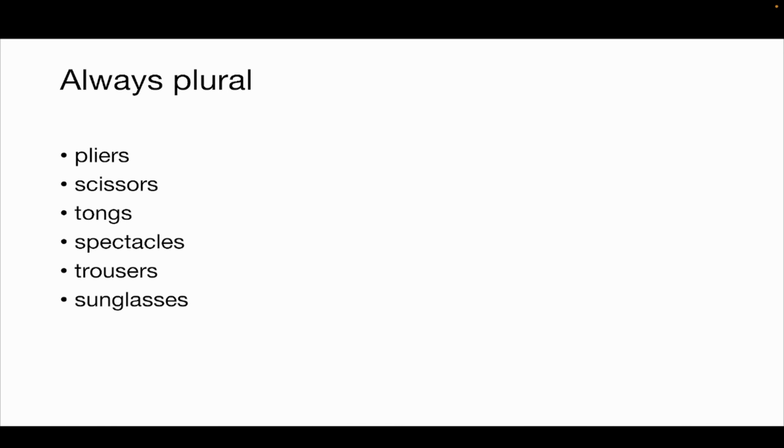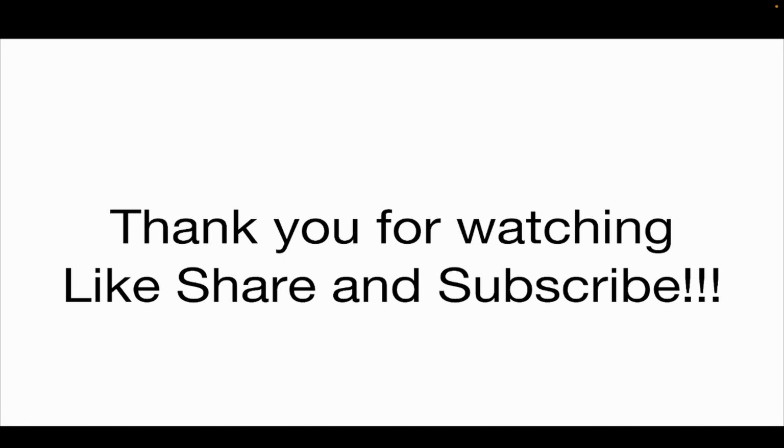There are certain nouns that always appear plural. For example, pliers, like cutting pliers, scissors, a pair of scissors, tongs. Tong is something that's used to pick something from the bowl. It's a kitchen equipment, tongs, pair of tongs. So that is also plural. Spectacles, a pair of spectacles, a pair of trousers, sunglasses. So these are always plural.